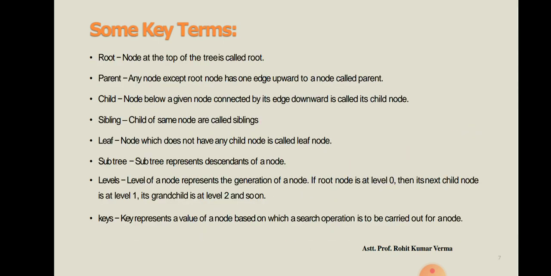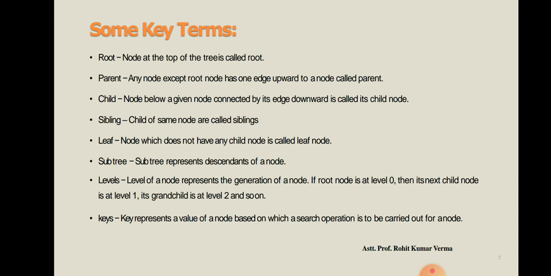Then label. So label of a node represents the generation of a node. What is label? Label of a node represents the generation of a node. If root node is at label 0, then its next child node is at label 1 and its grandchild is at label 2 and so on.